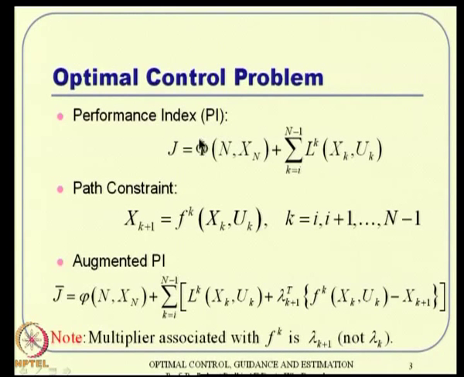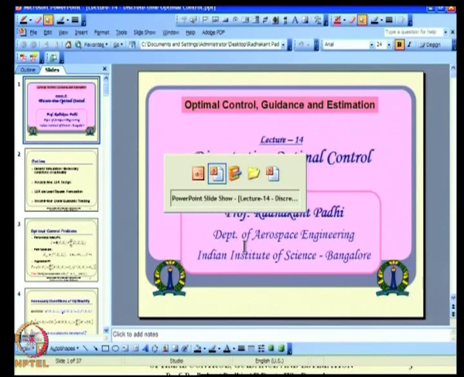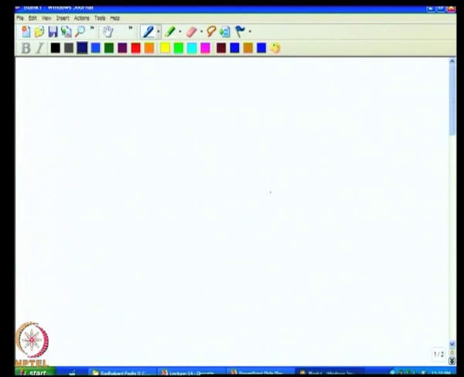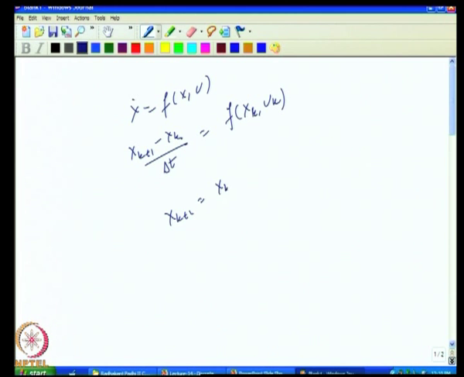Anyway, so this is your performance index. Okay, this is the path constraint, all happening in terms of discrete time actually, and very easily if somebody wants to see how it can be done, if you have x dot equal to f of x u, then you can write xk plus 1 minus xk by delta t. This is the approximation of x dot, and the right hand side is f of xk uk. Okay. And then you can write xk plus 1 is nothing but xk plus delta t times f of xk uk.